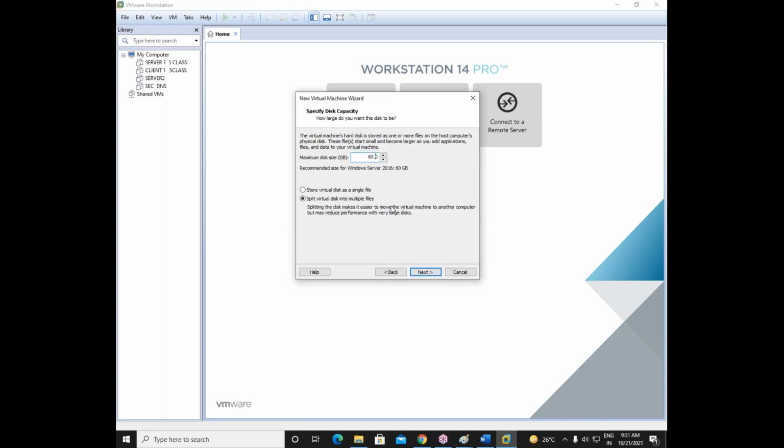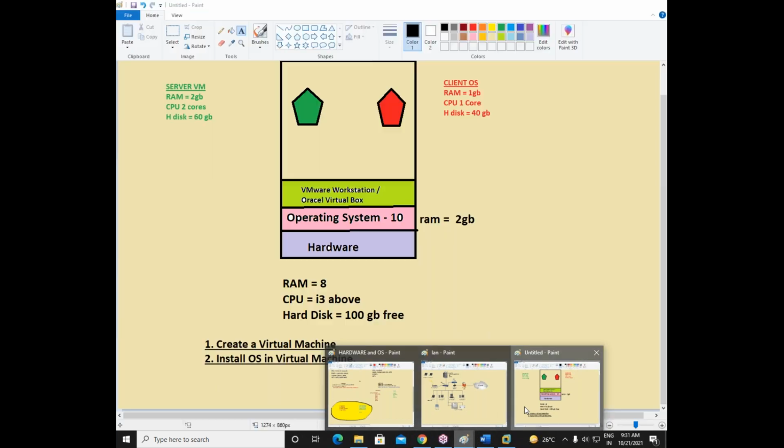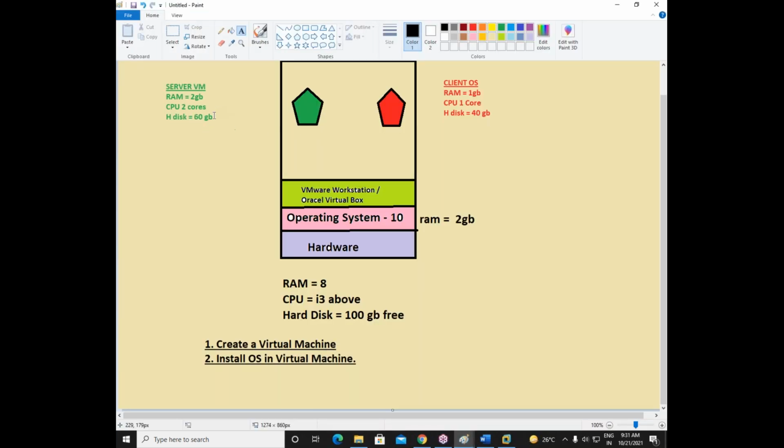Now see how much GB hard disk it has selected here. It has selected 60 GB hard disk. Remember how much hard disk we need to take for a server? We need to take 60 GB here, right? See, it is 60 GB. So 60 GB is already selected there.